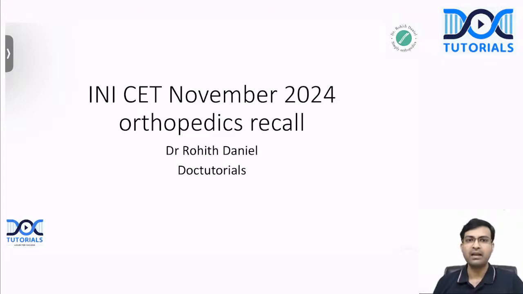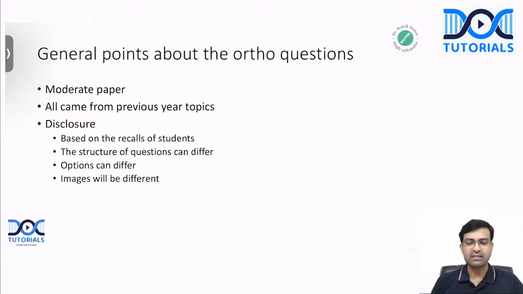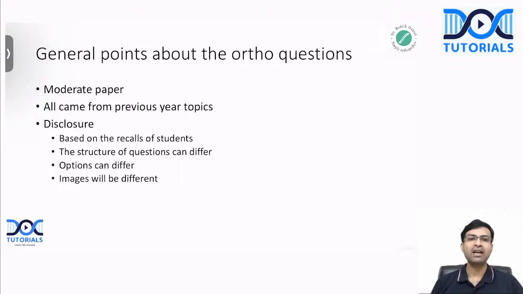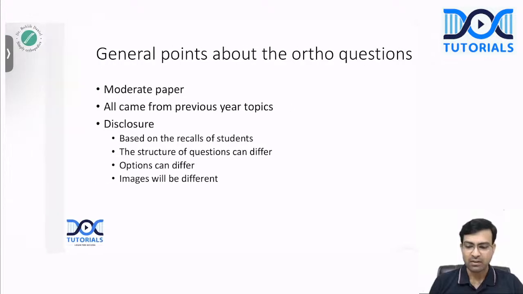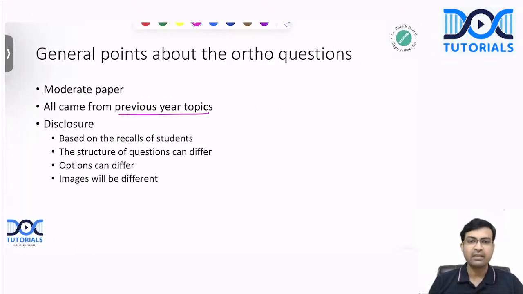Yeah. So we'll quickly discuss these questions one by one. Before that, a general discussion about the ortho questions in the paper. It was a moderate paper, I would say. Usually the orthopedics questions in INI CET papers used to be quite difficult, but this time it was not the case. Most of the questions were more of a NEET PG kind of questions. And I think all of the questions came from previous year topics. Therefore, I think it was quite easily answerable.